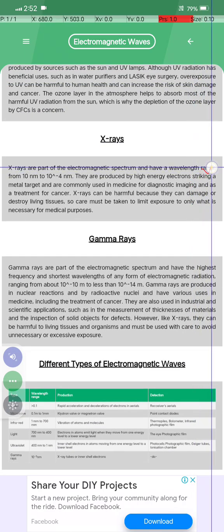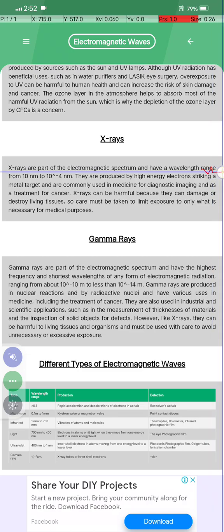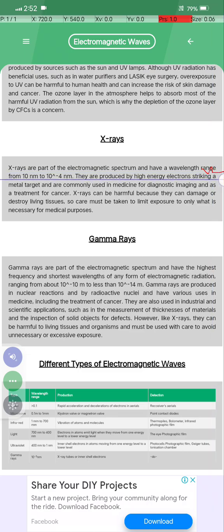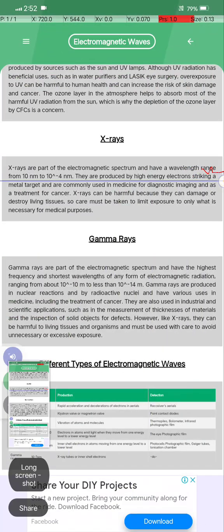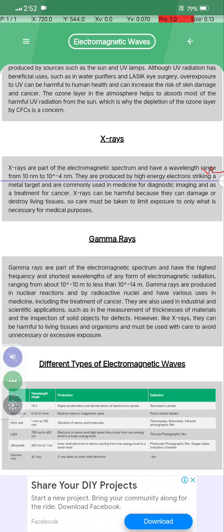X-ray. X-rays are part of the electromagnetic spectrum and have a wavelength range from 10 nm to 10 to the power minus 4 nm. They are produced by high energy electrons striking a metal target and are commonly used in medicine for diagnosis and imaging, and for the treatment of cancer. X-rays can be harmful because they can damage or destroy living tissue, so care must be taken to limit exposure to only what is necessary for medical purposes.